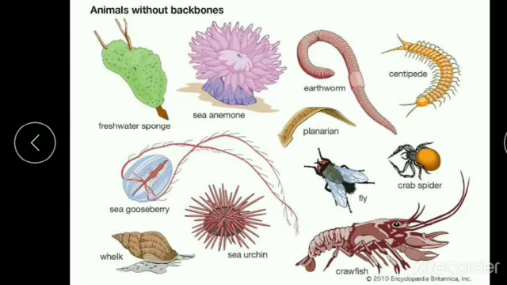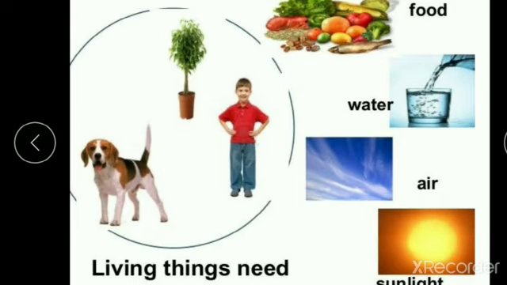And we all know that for a living thing, the most important things are food, water, air, and sunlight. But the most important is air, right? So breathing is very important. All animals have to breathe to survive. If you want to survive, what do you have to do? You have to breathe. Okay?